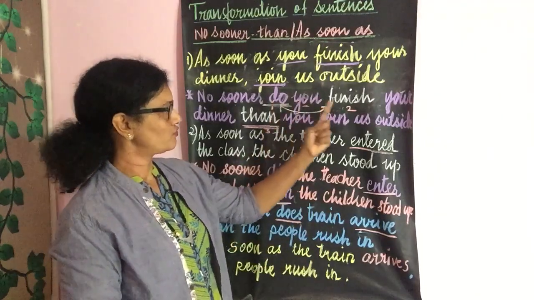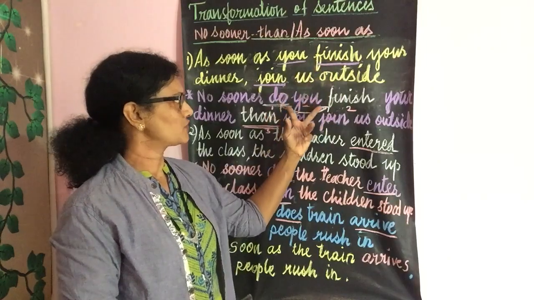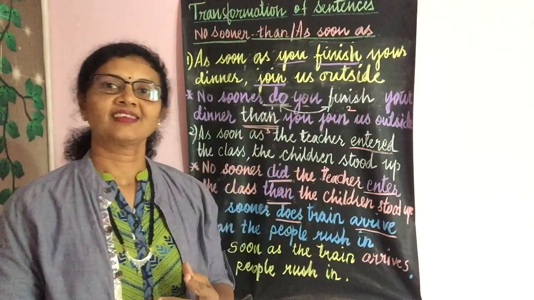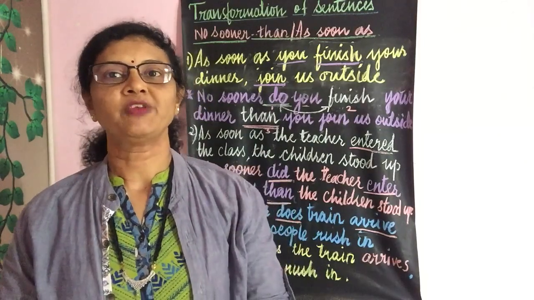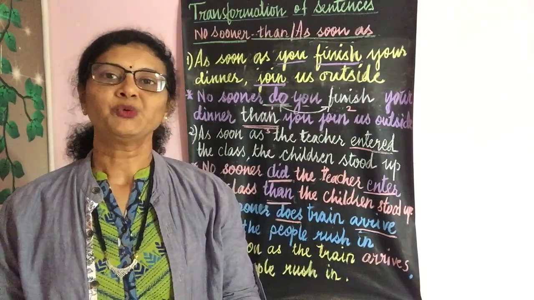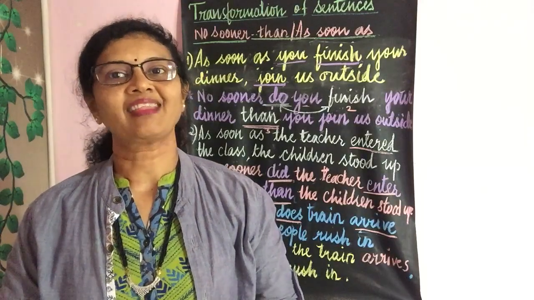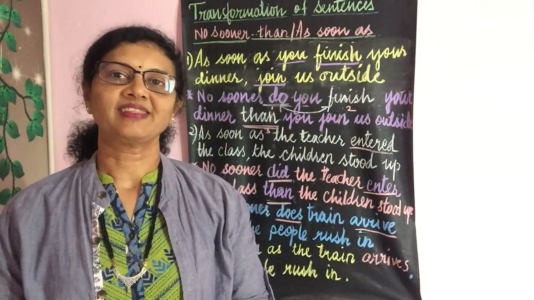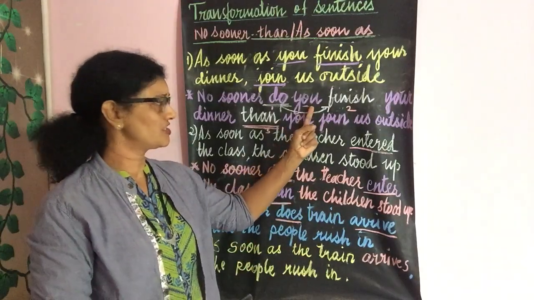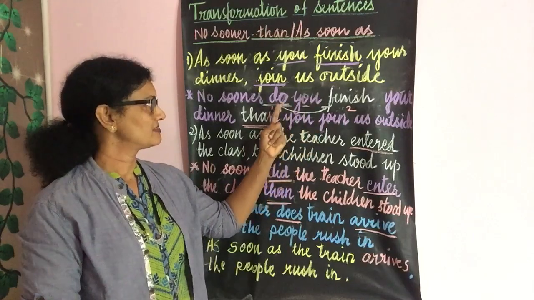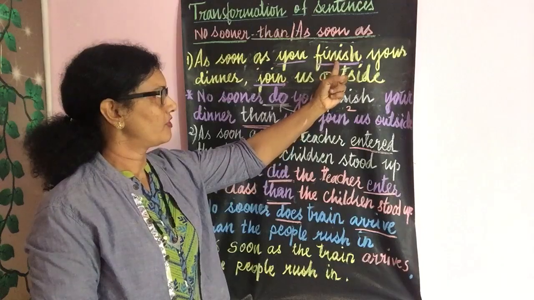Now, where did you get these 2 verbs from? Do finish. The word finish is split up into 2: do finish, or sometimes we can split it up as does finish. I hope you know when we use do and does. Do is used with plural nouns and pronouns and with I and you, and does is used with singular nouns and pronouns. Since the subject here is you, we are using do, and the verb is split up as do and finish.